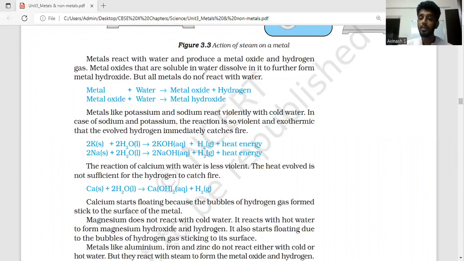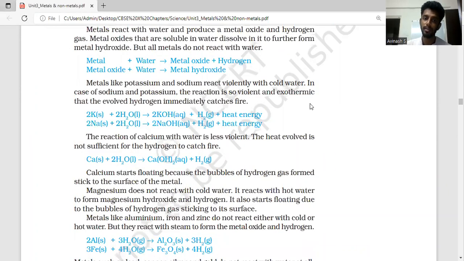Let us start with the ones at the top of the reactivity series. We all know that potassium and sodium are at the top. Potassium and sodium will react violently with cold water. When we say cold water, it can also be water at normal temperature. It will react violently, which means there will be some splashing or a small explosion. The reaction is so violent, and it is also exothermic, which means a lot of heat is released.